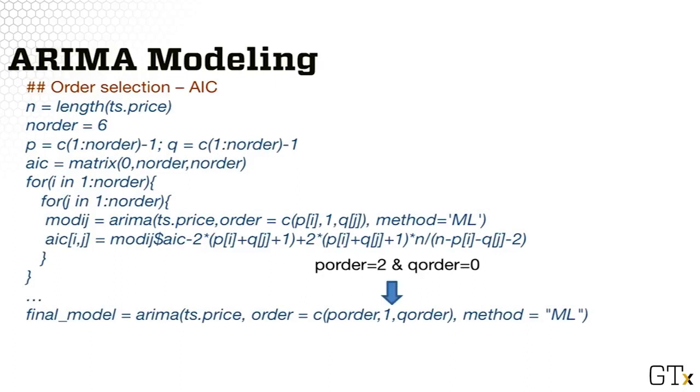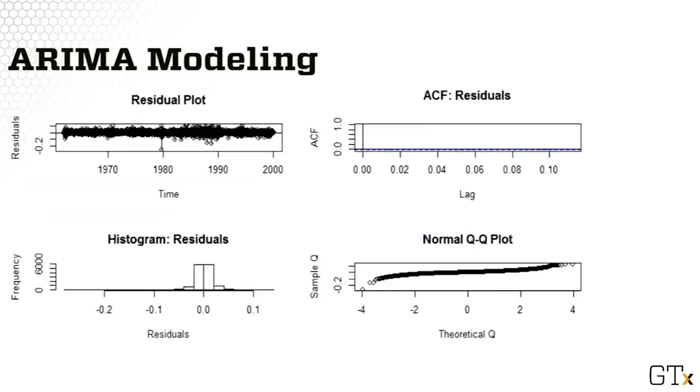Last, we fit the model for the selected orders, called here the final model. Here are the residual plots for the fitted ARMA model. The R code for obtaining these plots is provided in the complete R code for this data example available with this lecture. The residual plot does not seem to have a pattern. The variance of the residuals is also constant.